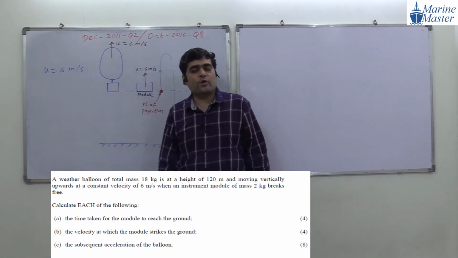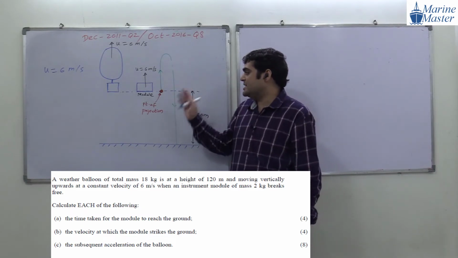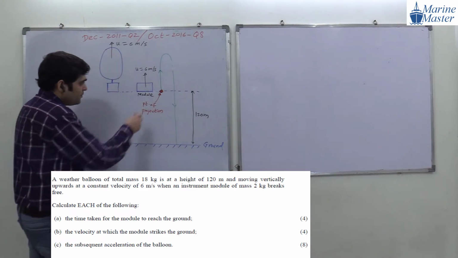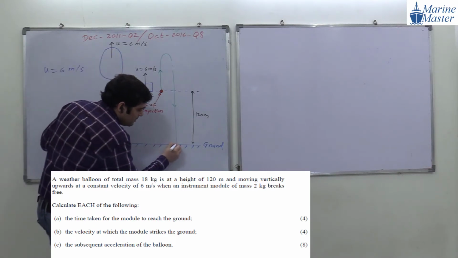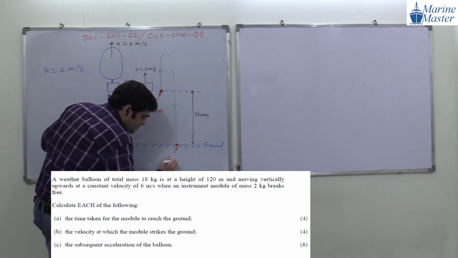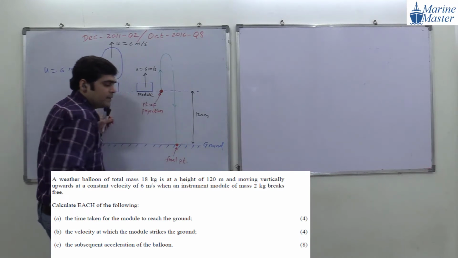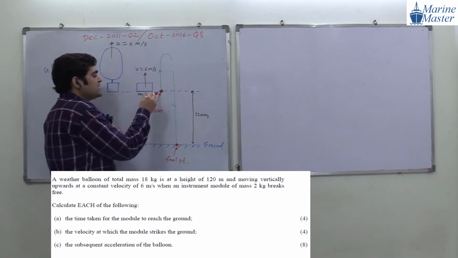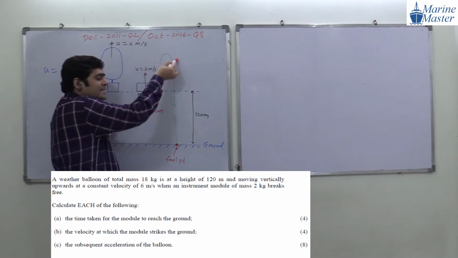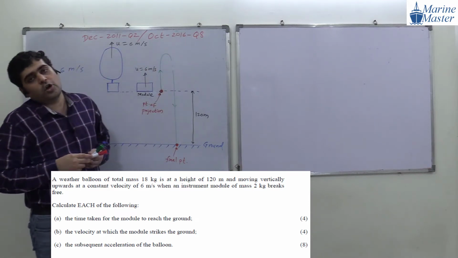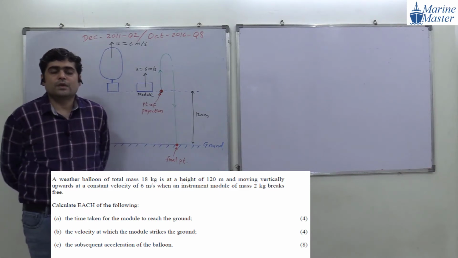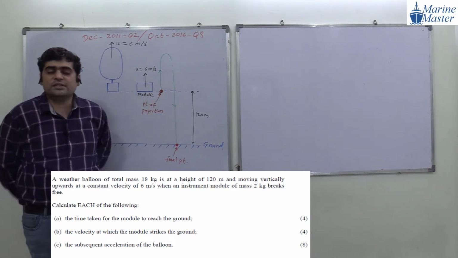Now my next point is, what is the vertical displacement? See, this is the point of projection, and this is the final point of the module. The module will start from this point, go up till its velocity becomes 0, and then start falling down. Now my question for all of you: what will be the vertical displacement for this scenario?